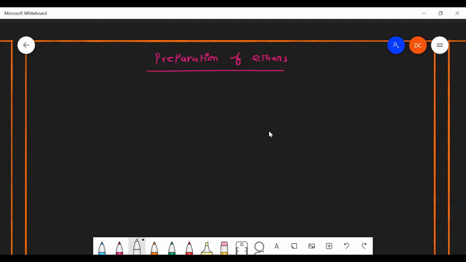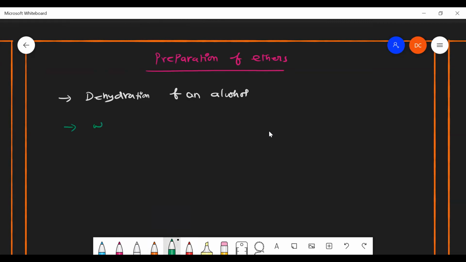One is by dehydration of an alcohol. If you dehydrate an alcohol, you can get an alkene also. From that alcohol we can get ethers also, so we have to maintain the temperature in a very proper manner. Otherwise, you will get alkene as the product.